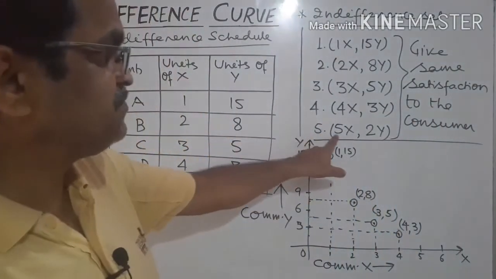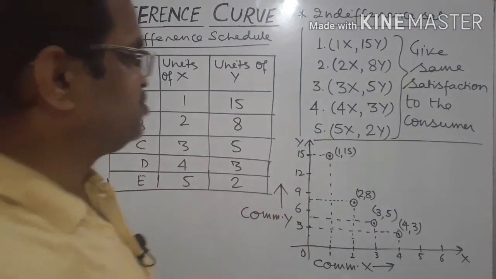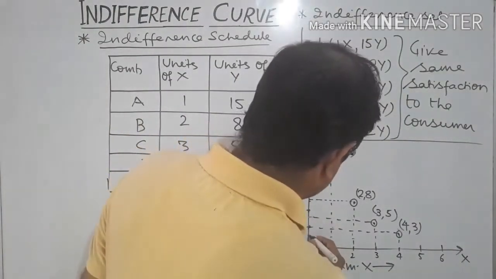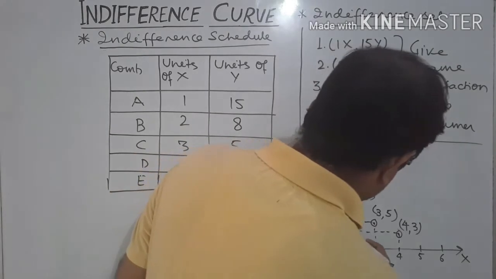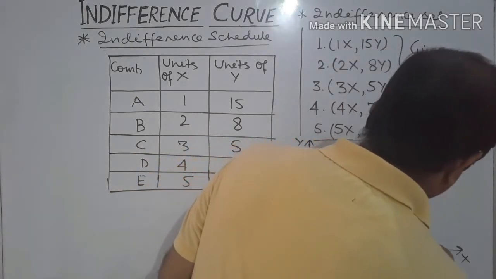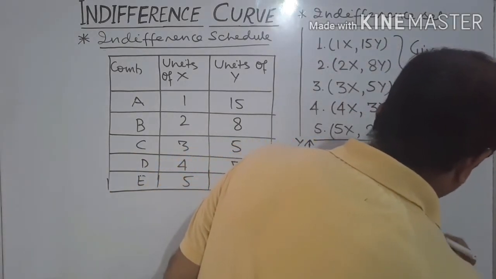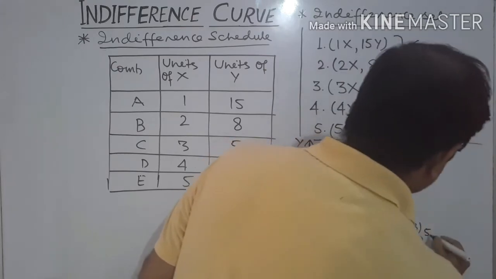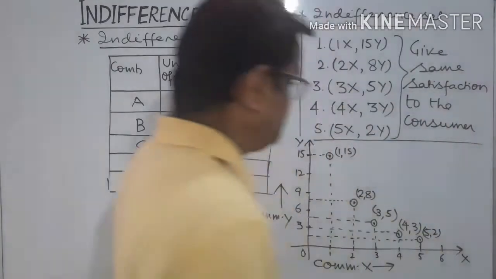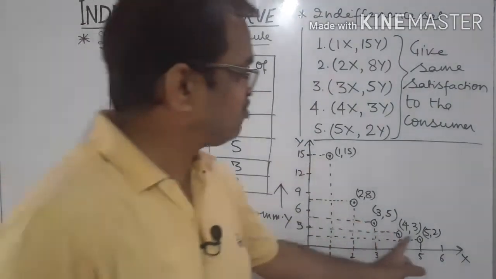Now the fifth bundle is 5 units of X and 2 units of Y. This is the last bundle. When we plot it on this graph paper, we get another point. Let it be this fifth point, 5 units of X and 2 units of Y. Now these are the 5 distinct points.